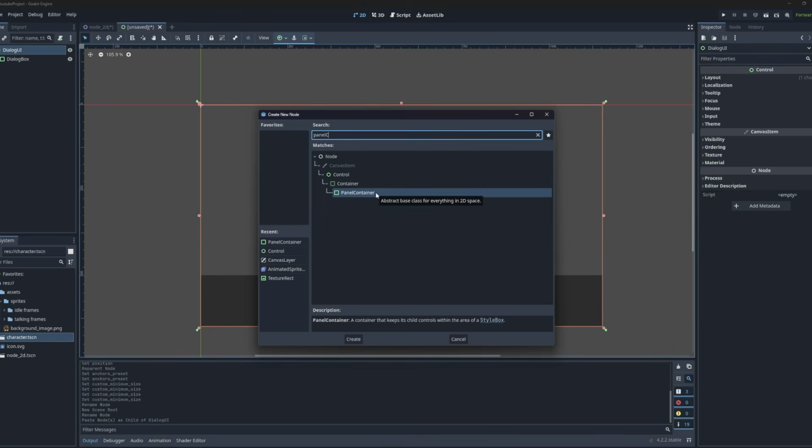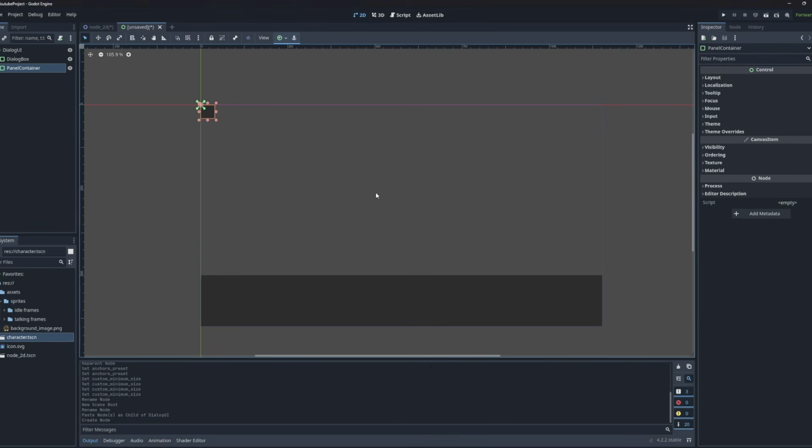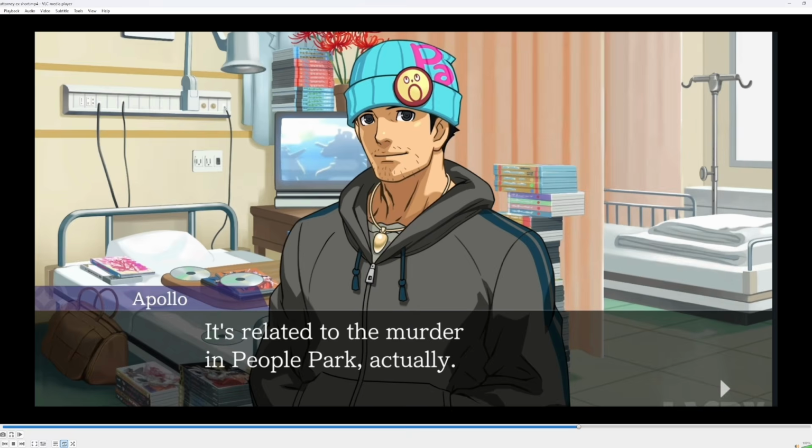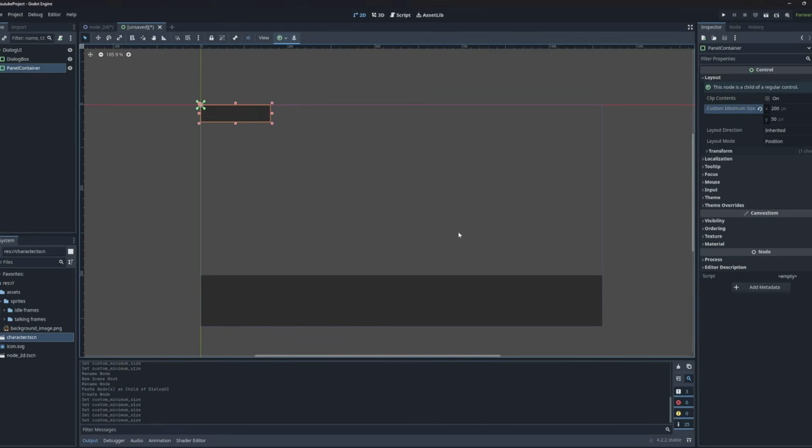Now we're going to add another panel container for the speaker name. There we go. And we're going to give it a size approaching the one of the reference. So my thinking is it's a little bit big. I'm going to go 50 and maybe 200 across. And the anchor for this node should be attached to the left side of the screen, right? Because it's always going to be attached to this part. So for this, I guess any sort of left anchor will do the job.